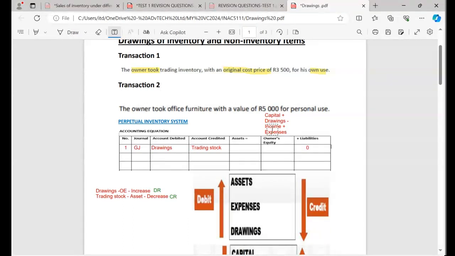Remember, you can only come to the owner's equity if you see only the things that I put here. If you don't see them, do not record. Do not think about owner's equity. We only think about the owner's equity when we see only this. But when I check at this pool, I can see that I've got owner's equity. I can see drawings. So drawings is one of them. Now I know. And already I know that drawings, when they increase, will have the negative impact. Already I know the answer. So what I'm trying to say, always check this information.